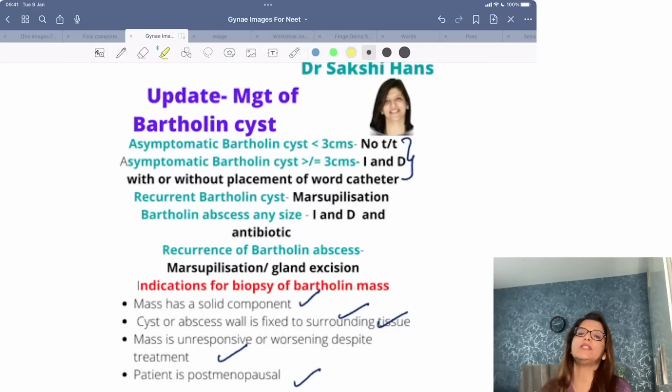Please remember, if Bartholin cyst is asymptomatic and it is less than 3 centimeters, then no treatment is needed. If it is asymptomatic but it is greater than or equal to 3 centimeters, then the earlier answer was marsupialization. Now the answer is incision and drainage with or without placement of a Word catheter. Only if they say recurrent Bartholin cyst, then the answer is marsupialization. For Bartholin abscess of any size, the answer is incision and drainage.